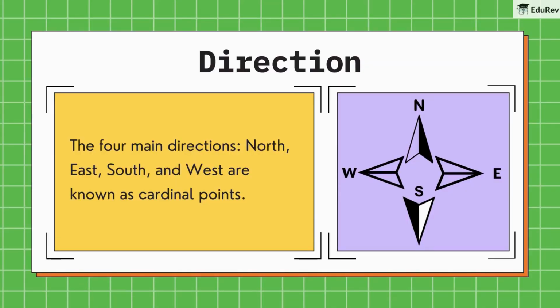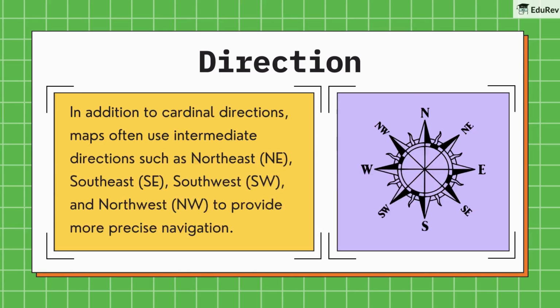Now, another important component in a map is direction. The 4 main directions, north, east, south, and west, are known as cardinal points. Most maps will have an arrow marked with an N to indicate the north direction, and from there, you can determine the other directions. Like on the left will be west, on the right will be east, and at the bottom of north will be south. In addition to cardinal directions, maps often use intermediate directions such as northeast, NE, southeast, SE, southwest, SW, and northwest, NW, to provide more precise navigation.